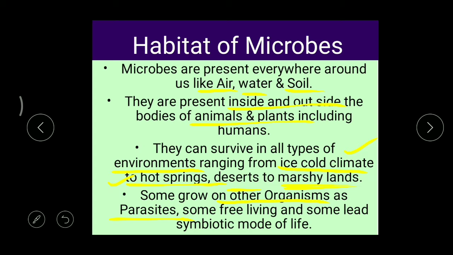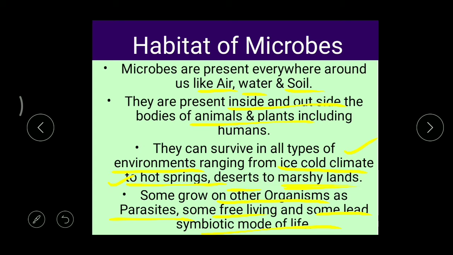Clear? So in this way, some microbes act as parasites and some are free living. Free living means even though they are depending on others, they won't cause any disease. So such microbes can be called as free living, and some lead a symbiotic mode. Already in previous session we studied that symbiotic mode.